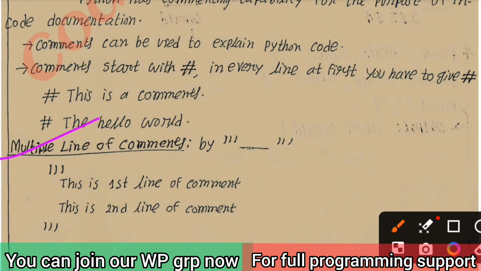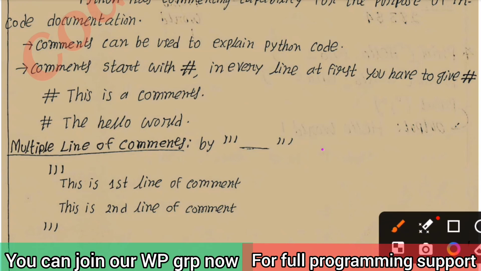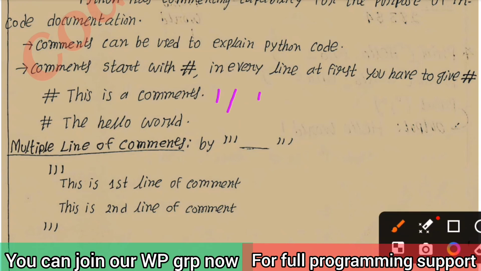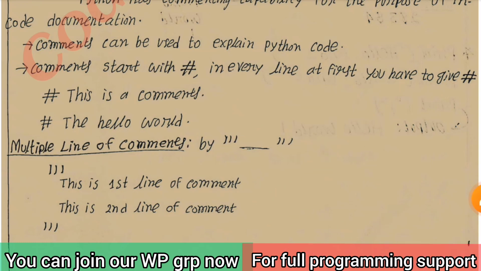If you need to write multiple lines of comment, a paragraph, then you have to use these things. This means you have to write three inverted commas, and between the three inverted commas you can write anything, on any line. However many lines you want to write, you can write. The whole thing is commented.